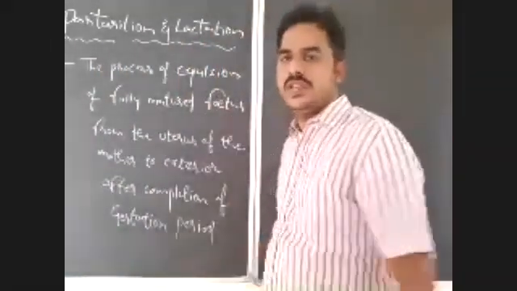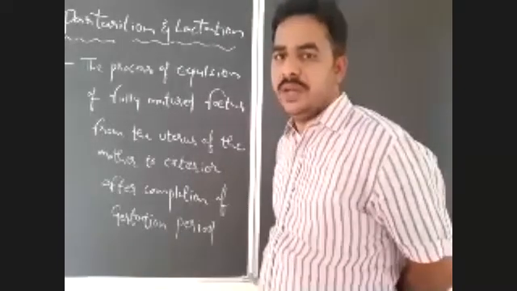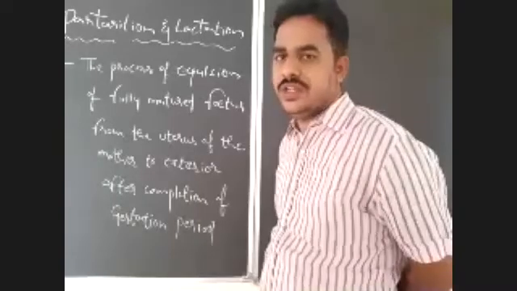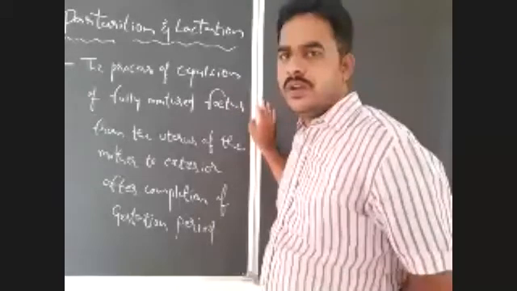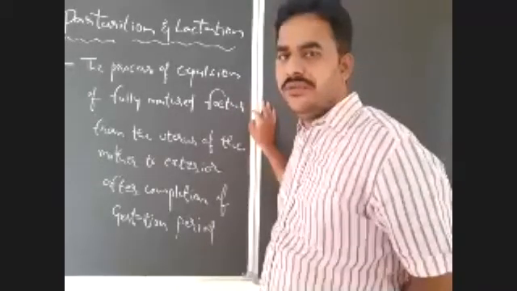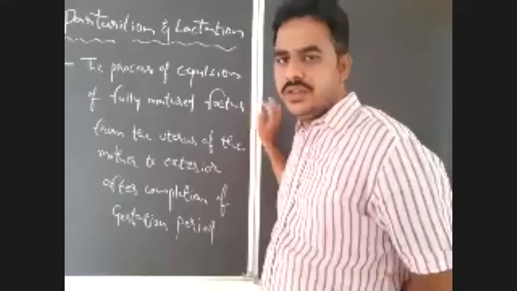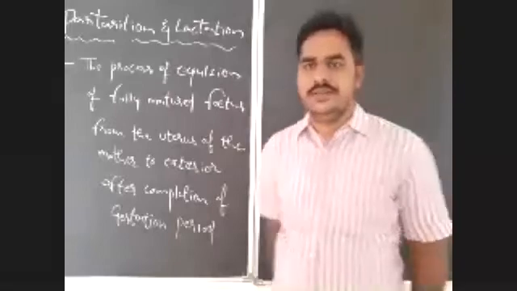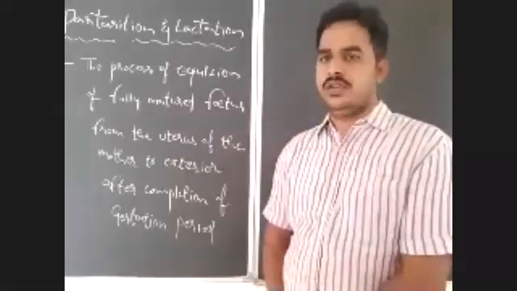So parturition is the process of expulsion or expelling out of the baby from the uterus of the mother to the exterior after completion of the gestation period. So here I gave a simple definition: the process of expulsion of fully mature fetus from the uterus of the mother to the exterior after completion of the gestation period. Right? It is a general definition for parturition.